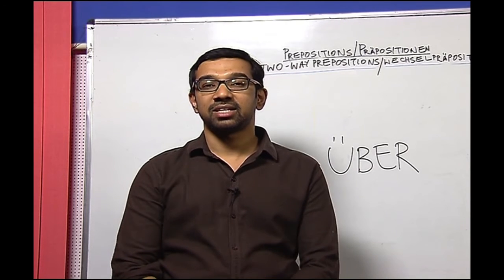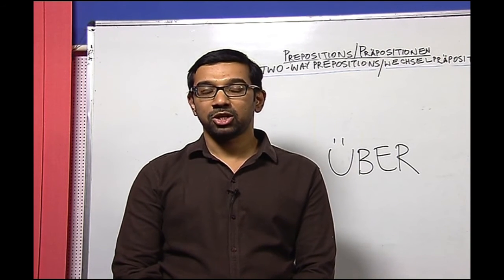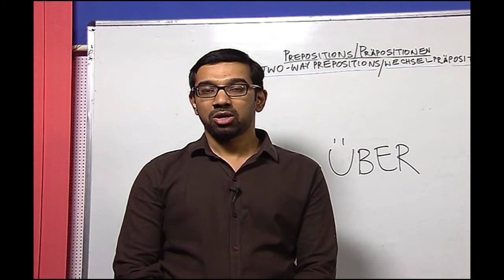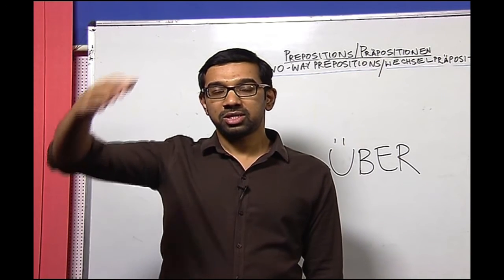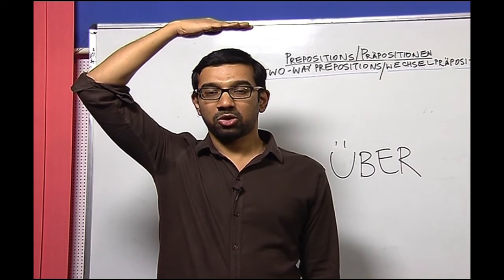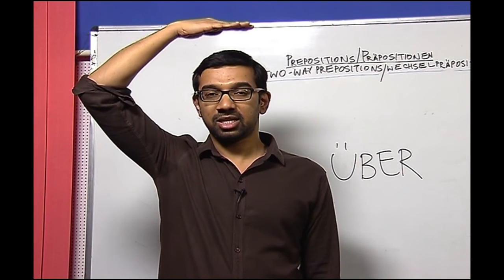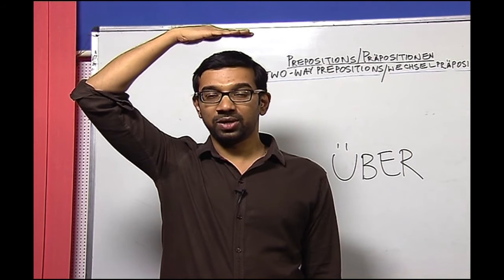Now, let us practice the last preposition, which is über. The meaning of über could be above. Now, take your hand and keep it above your head. Don't place it on the top of your head. Just keep it like this. This is über.